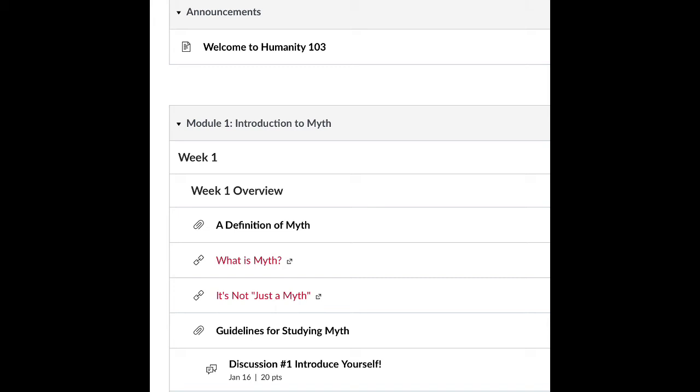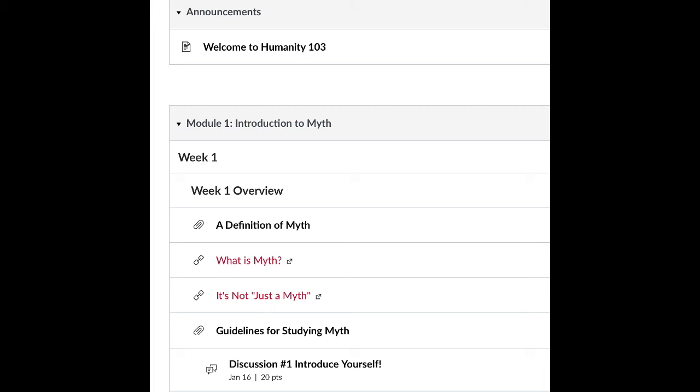So this week we're really working on what is the definition of myth that we'll be using for this semester. If you've done any reading before or maybe taken a class in mythology, you might have gotten slightly different definitions, or maybe you have a different definition in your mind, but we all need to get together on the same page. What do we mean by myth? That's what you'll learn in that very first reading.